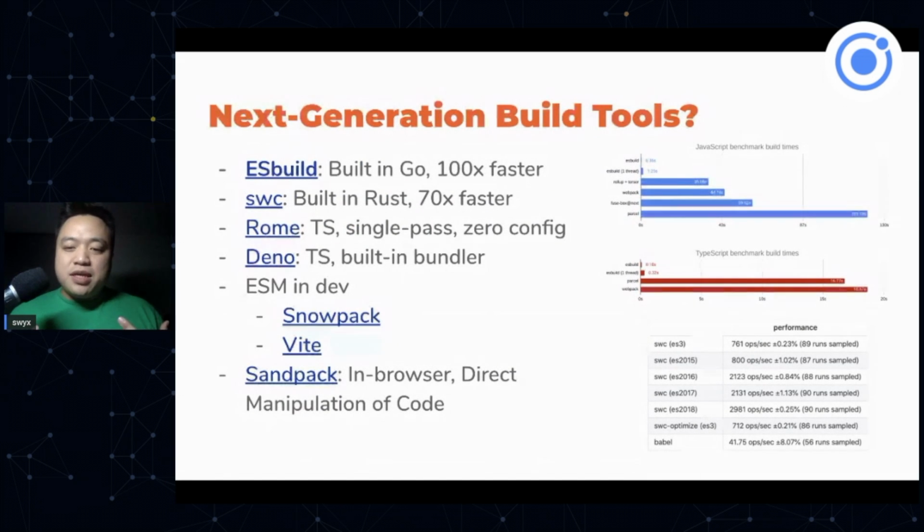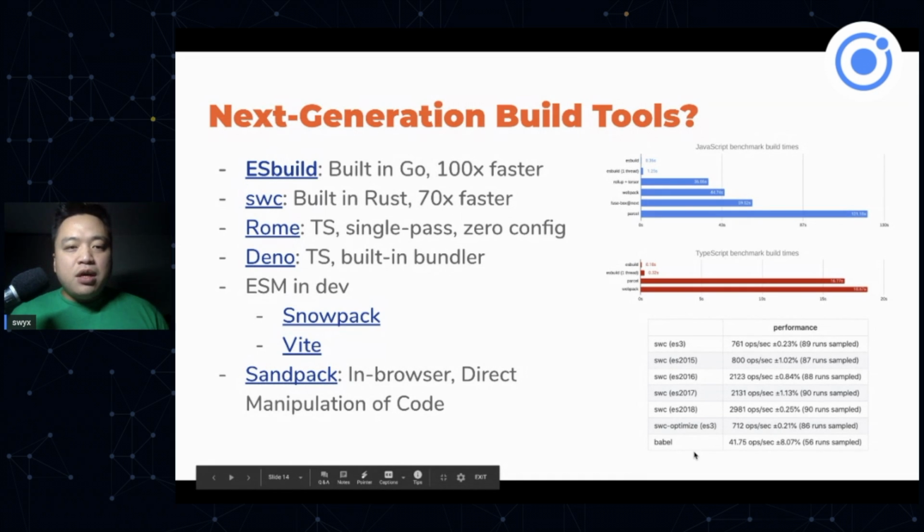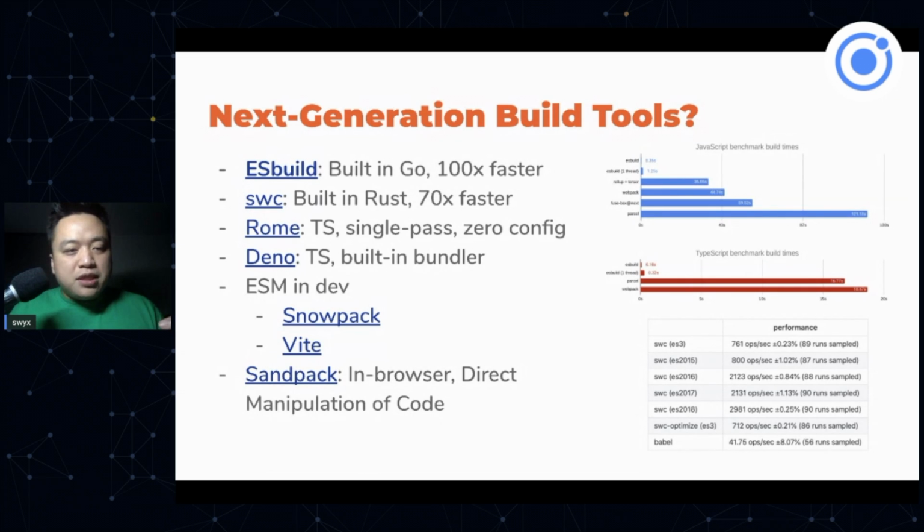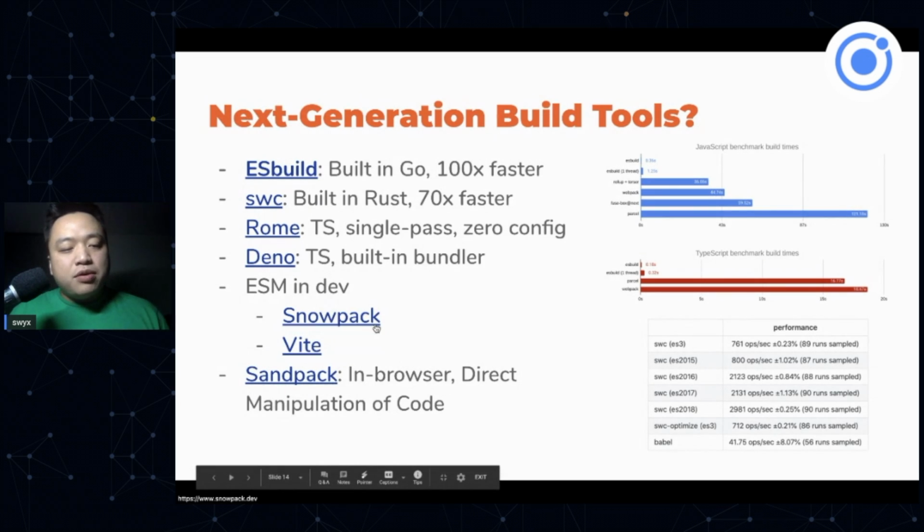The innovation actually comes in the next generation of build tools outside of those core JavaScript bundlers. For example, we can build tools not in JavaScript for JavaScript. We can build them in Go, and we can see that esbuild is about 100 times faster than Webpack, or SWC built in Rust is about 70 times faster than Babel. So those are very interesting areas of optimization. We can collapse all these tools that are doing individual jobs separately into a single tool, that can do a single pass of AST and have a lot better defaults. So that's what Rome and Deno are doing.